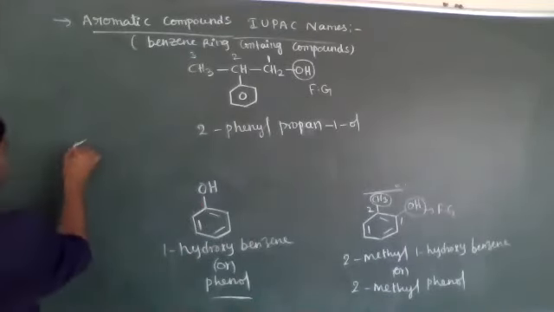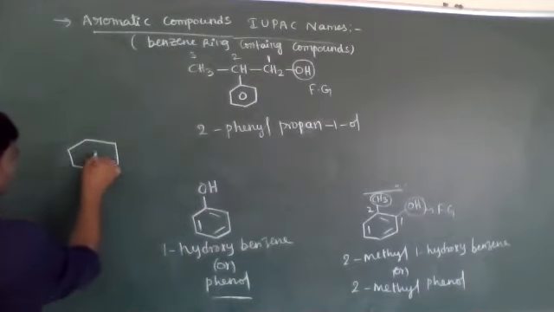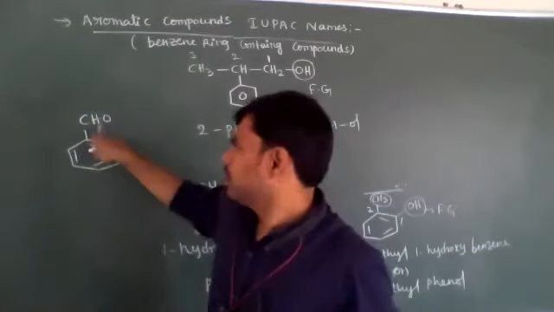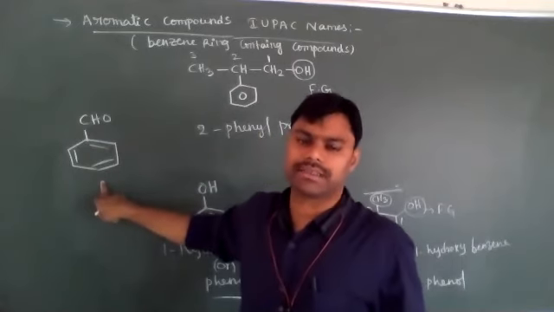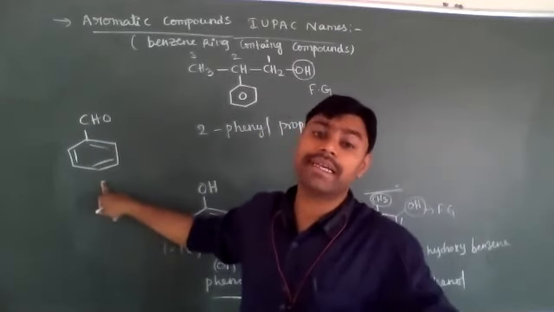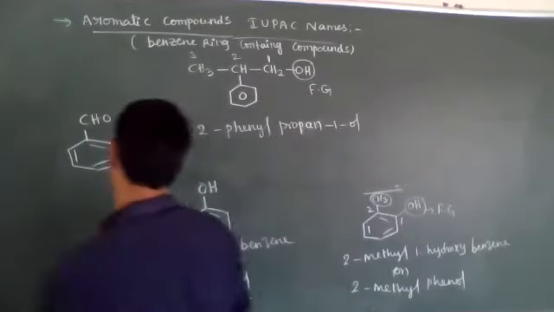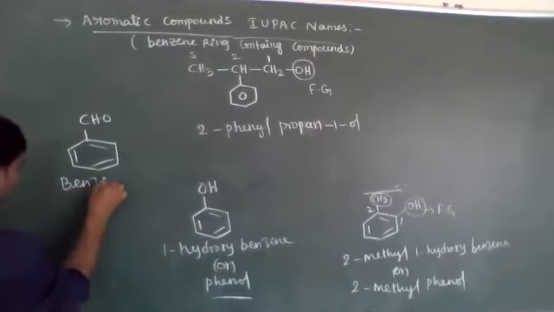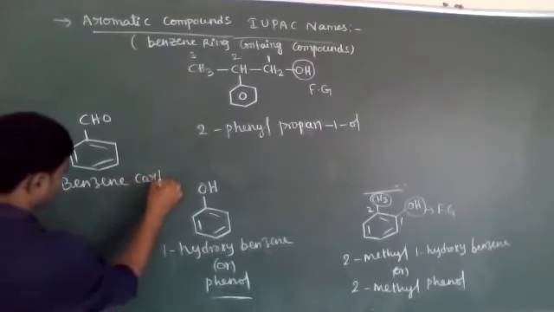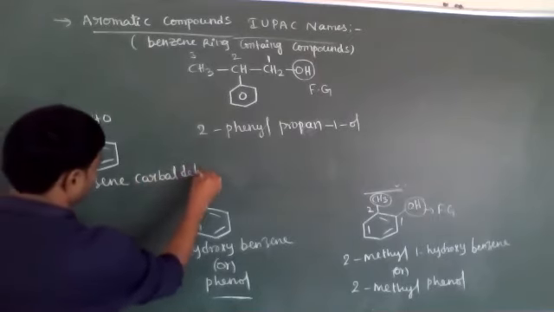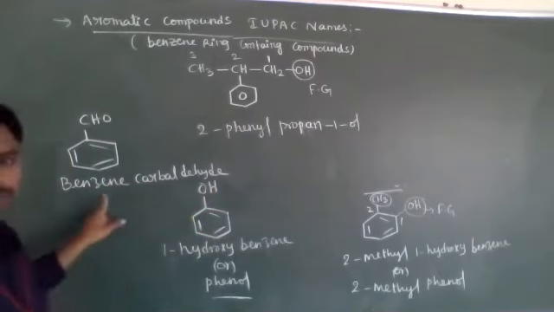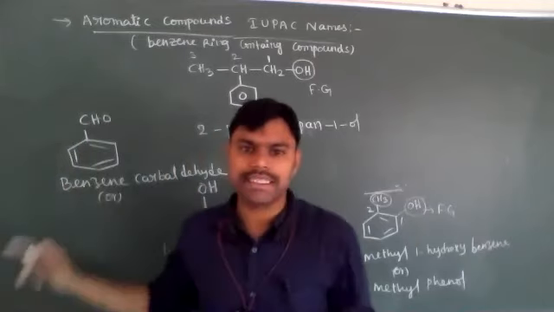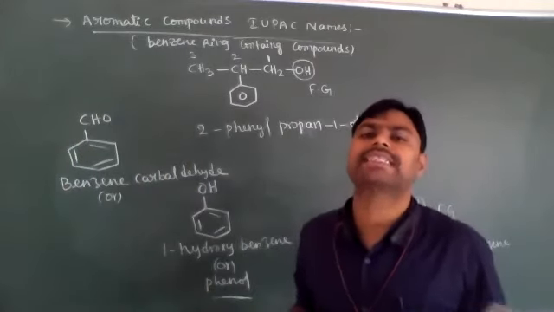For example, a CHO group. This aldehyde functional group is directly attached to the benzene ring. Then its name is also a derivative of benzene only. Now its name is benzene carbaldehyde. Instead of benzene carbaldehyde, mostly we call it benzaldehyde.